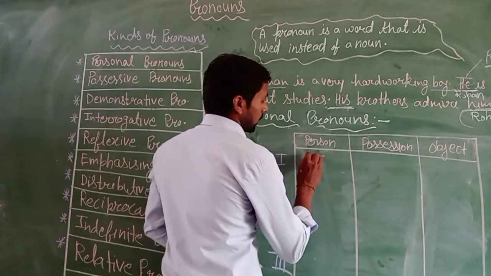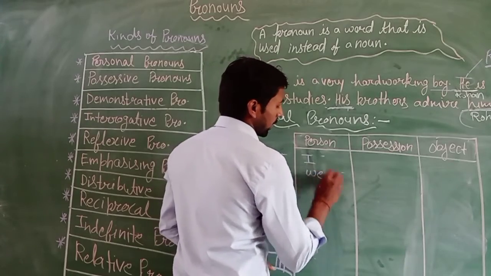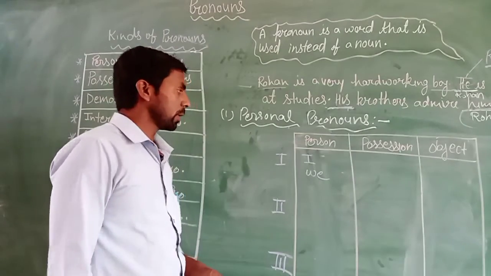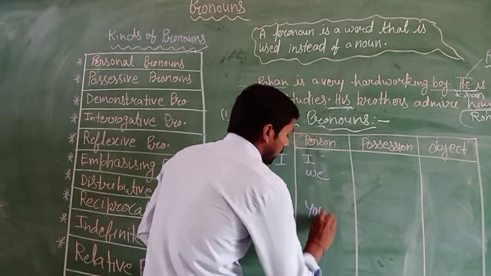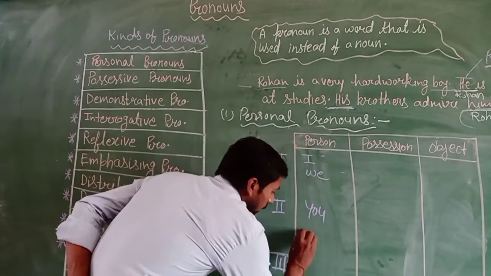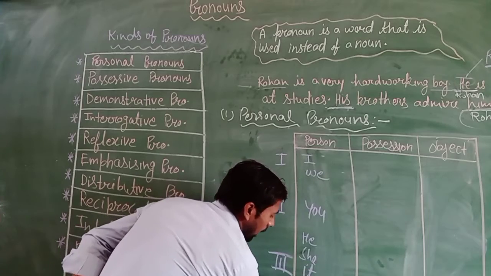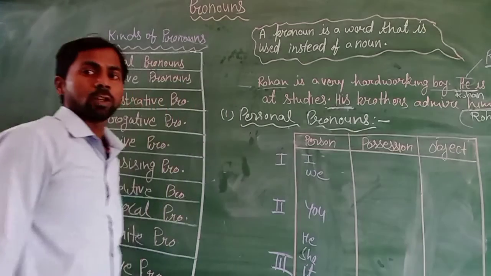It is the first person subjective pronoun, and here is the second person, you, and then the third person is he, she, it and they.